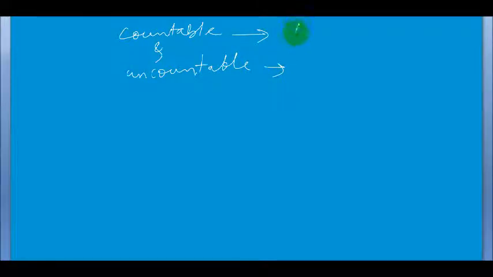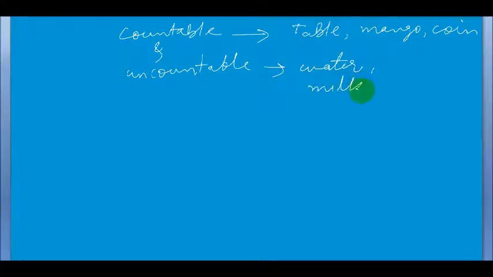For example, if I am telling you table, mango, coin, these are the names that can be counted. But what cannot be counted? If I am telling water, milk, these are quantity materials. These cannot be counted. So on the counting basis, the concrete noun is of two types, countable and uncountable.